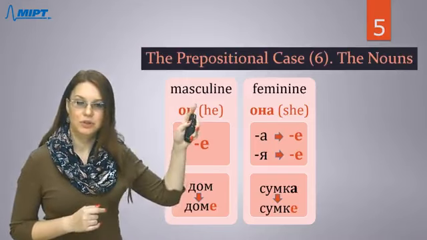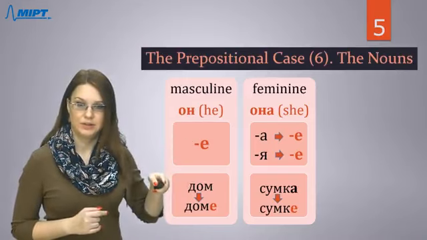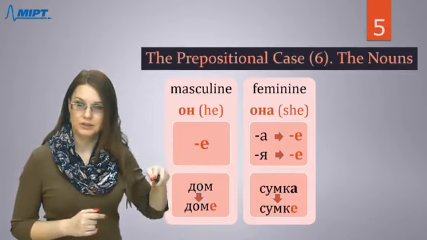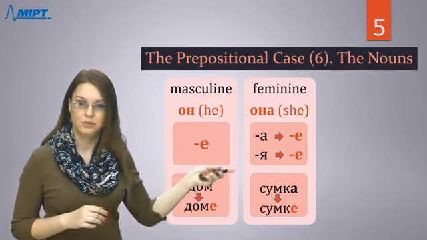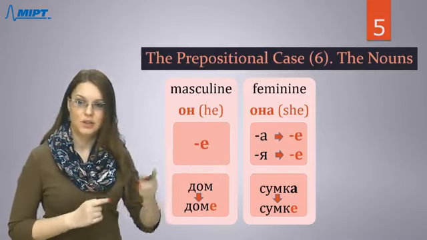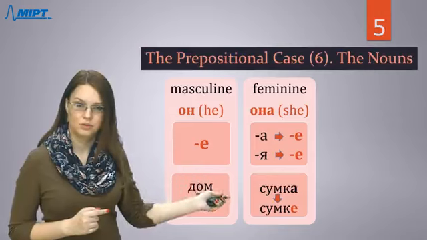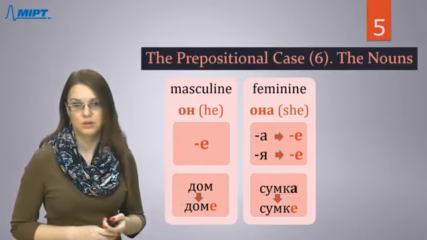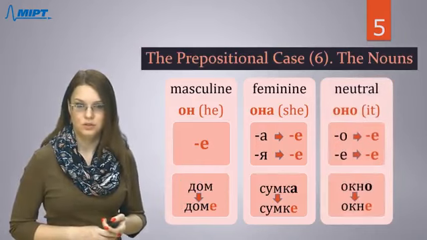Please be careful, you need to delete the last letters. For feminine, «а» and «я» should be deleted, and instead of them you use «е». Not «сумка-е», right? Instead of «а», you use «е». Сумка, сумке.